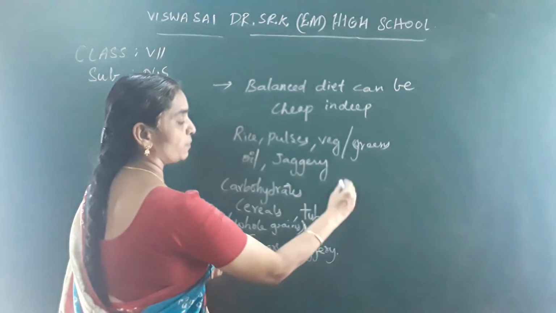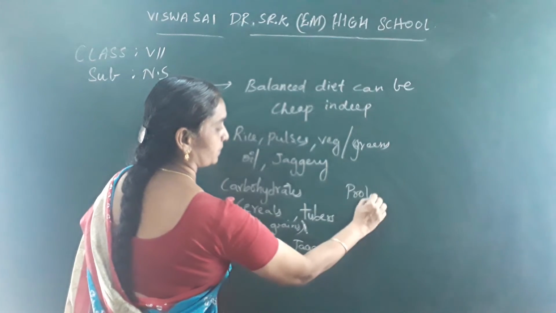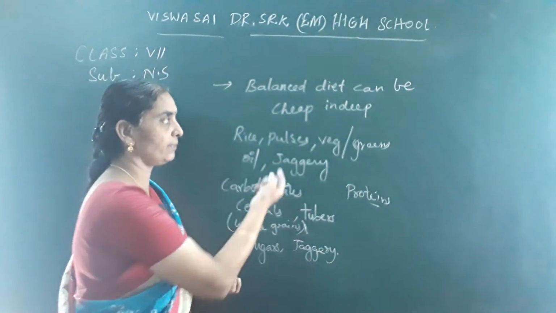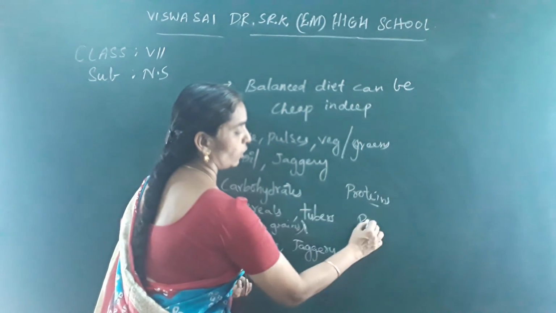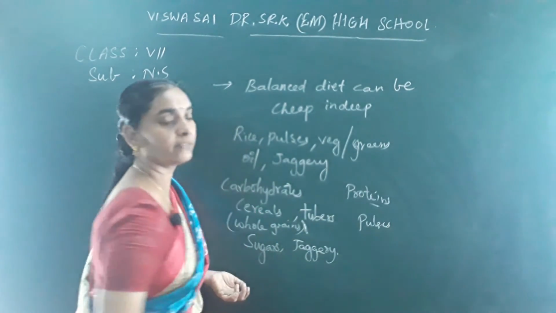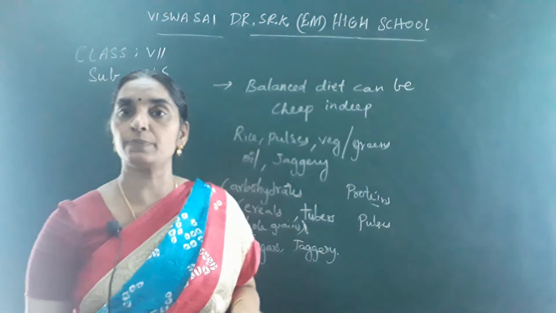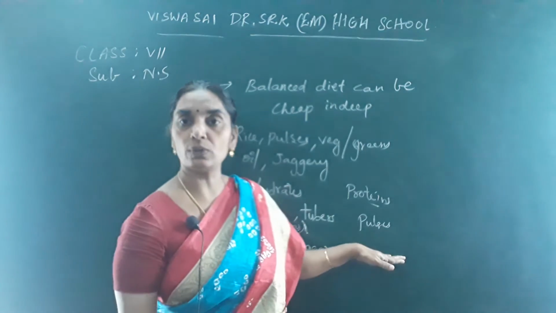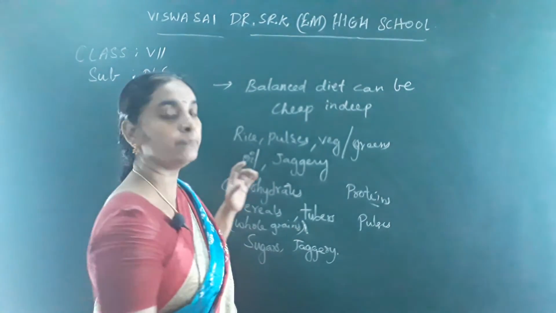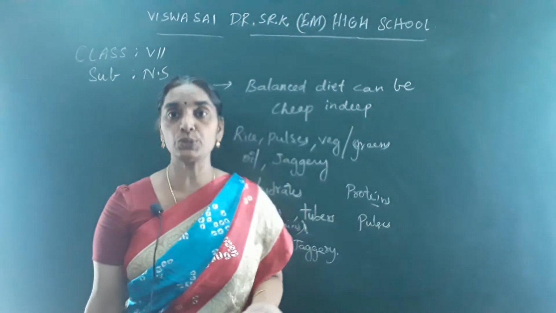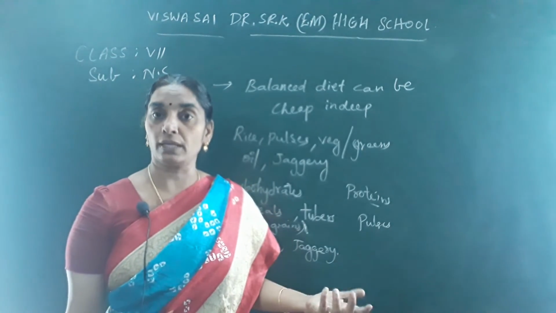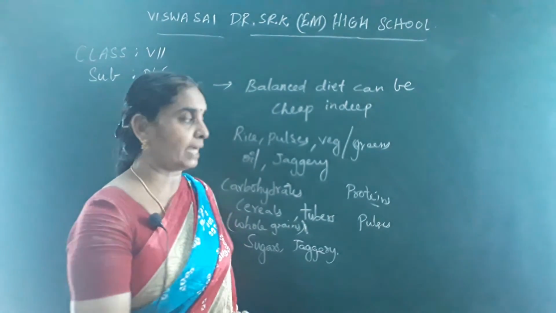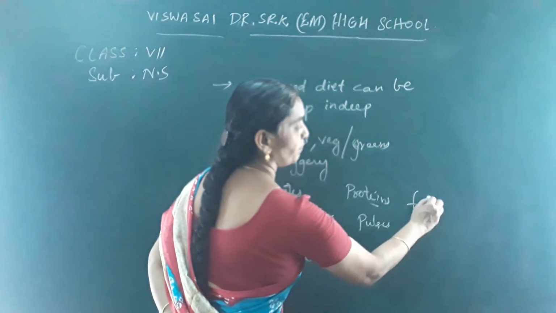And pulses belong to proteins. Rice is a cereal that should be included in our diet regularly, and pulses form different types, as you know: red gram, green gram, black gram, bengal gram, peas, beans. All these come under proteins, and you should include them in your diet regularly, along with animal sources of protein like milk and egg. Fats include ghee and milk.